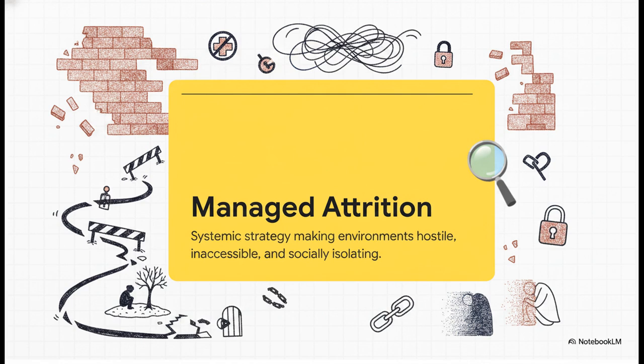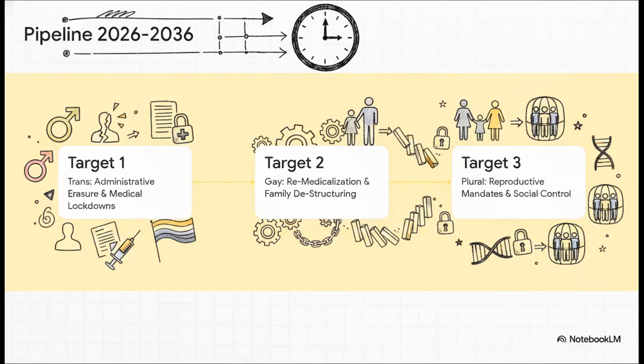From a purely impartial data perspective, the protocol asserts that UK infrastructure is currently executing this exact strategy against trans and gender-diverse minorities. The authors map out what they call a sequential containment pipeline spanning from 2026 to 2036. They're essentially modeling a multi-phase threat rolling out over the next decade. Target 1 is the trans community through administrative erasure. Then, Target 2 hits the broader gay community via remedicalization and family destructuring. And finally, Target 3 expands to plural communities through reproductive mandates. It is a highly calculated, almost mathematical domino effect they're projecting here.